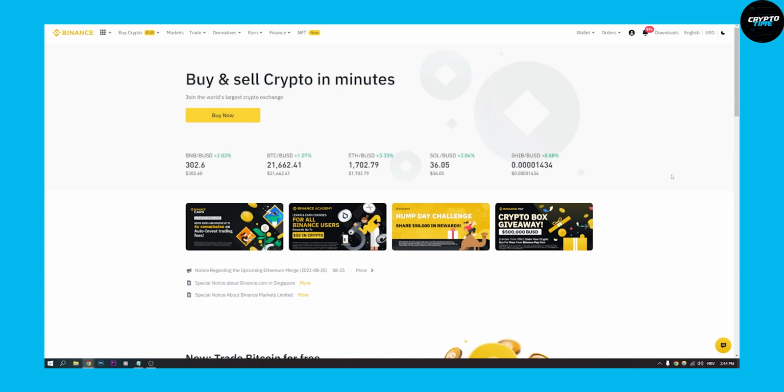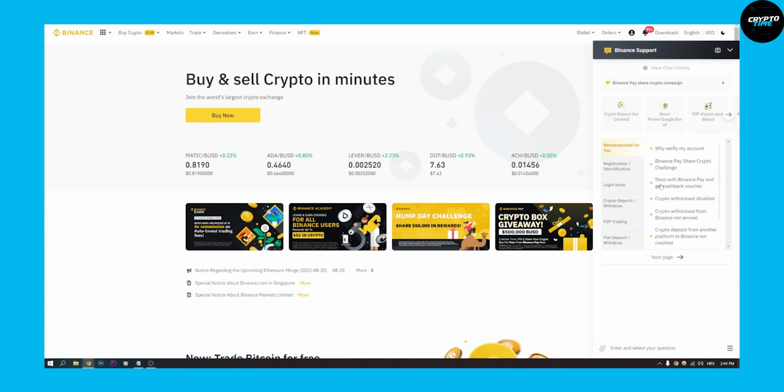Either way, what you can do is go here to our account, and if it says unverified, that means that you're not verified. Currently my account is verified. And what you will have to do, this is probably the best way to do it, is go here to support. Then once you're on Binance support, you can see here, why verify my account?